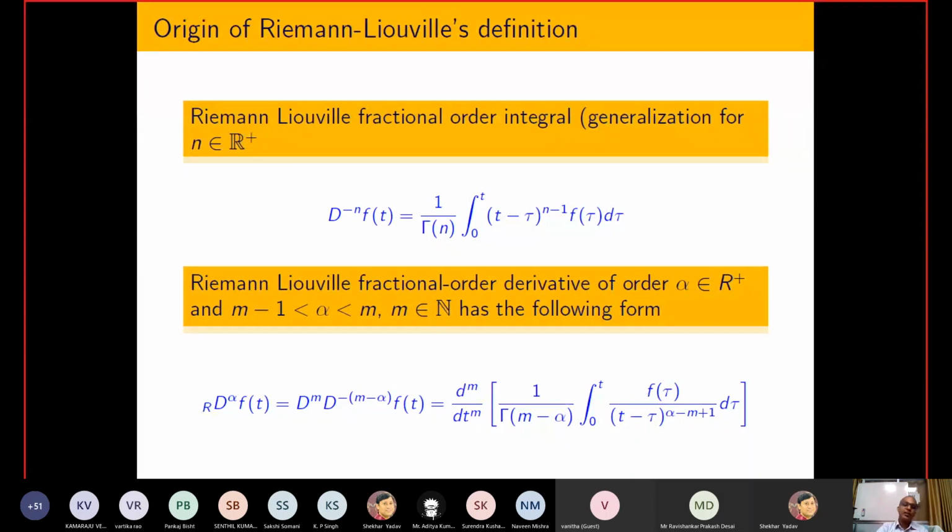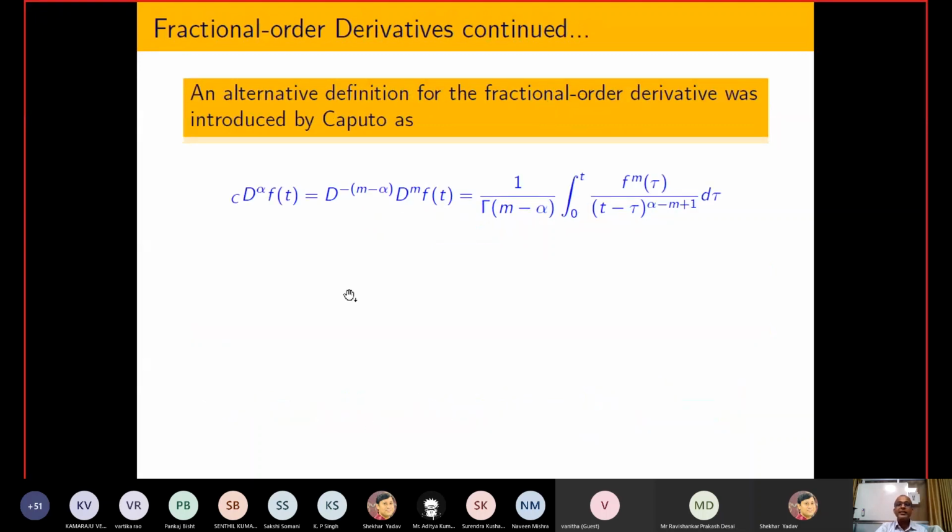Now another class of people are telling that if you are going to do this, then I will do the reverse process. First I will take the fractional order integral, and after that I will take the integer order derivative, and due to that you can see that another definition comes into picture, that is the Caputo derivative. And I have told you that the derivation or definition is somehow based on intuition, and definition means giving the name. So we are just talking about intuition, and after that we have to believe in that intuition, and subsequently we have to see whether the result is true or not.